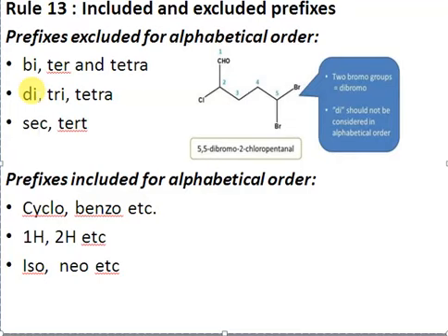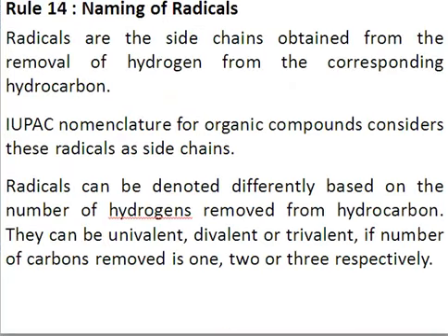Similarly, if you have an isopropyl or a neopropyl, right, so the iso or neo terms will be considered in alphabetic order, right? So the fragment of iso will come first and the neo will come last. So these are the prefixes which are included in alphabetic order and these are the prefixes that are excluded in alphabetic order, right? For example, we have two bromines here, right? So we'll say these are dibromo, but di should not be considered in alphabetic order because that's listed here in the excluded alphabets.